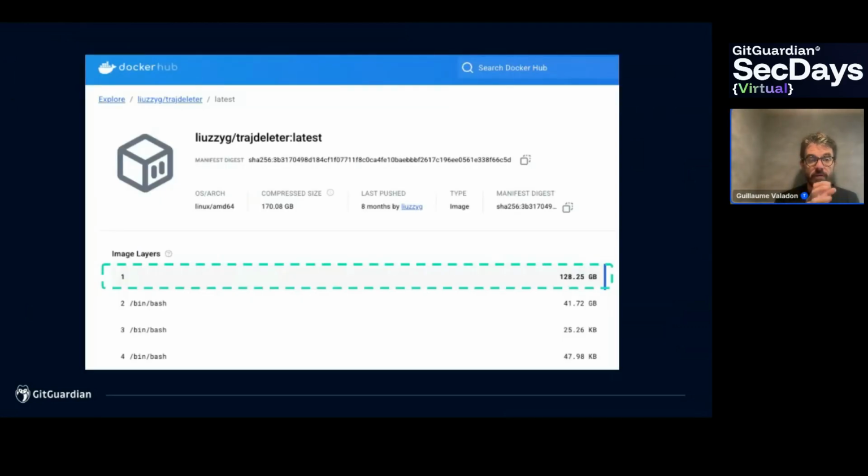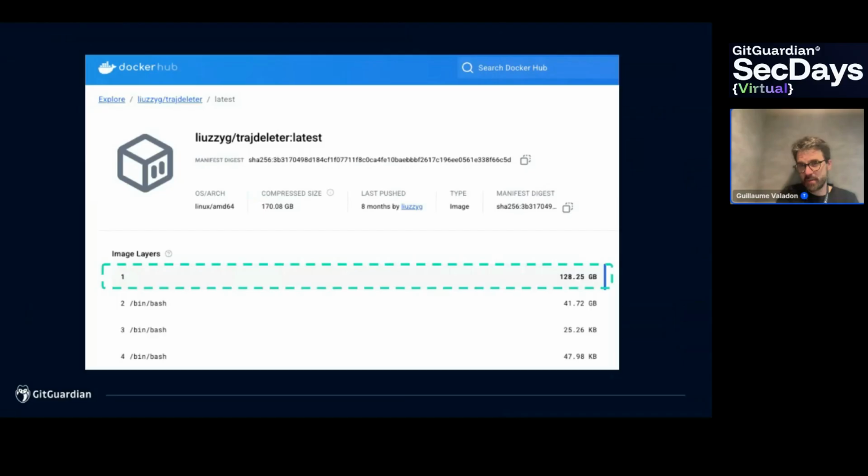Next, the idea is to have a look at the layers, and some of them are really, really big. Here, the first layer is 128 gigabytes. If you look carefully at what's inside, it's a layer, sorry, containing machine learning models, which are really big and likely not containing secrets.